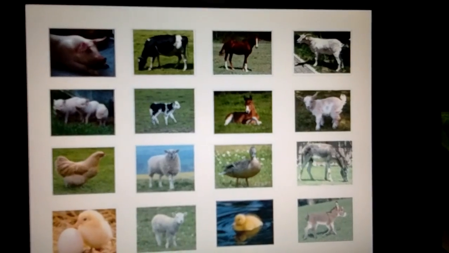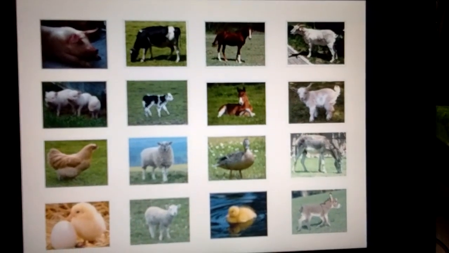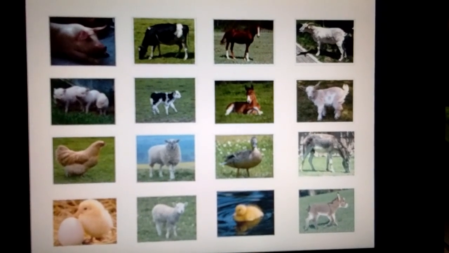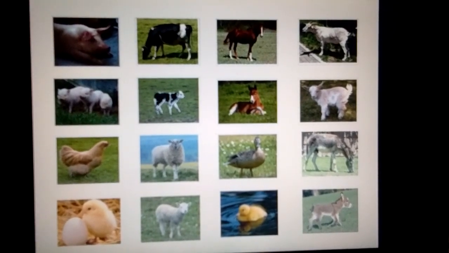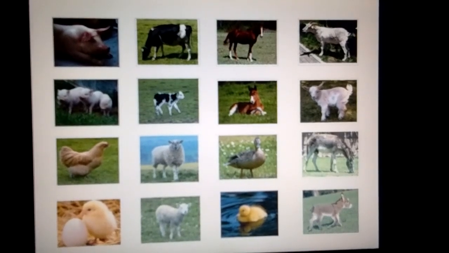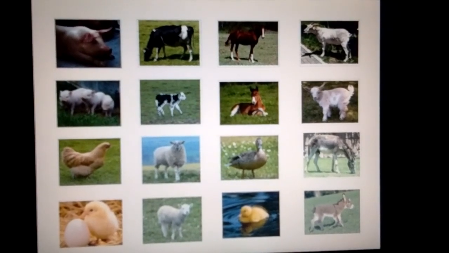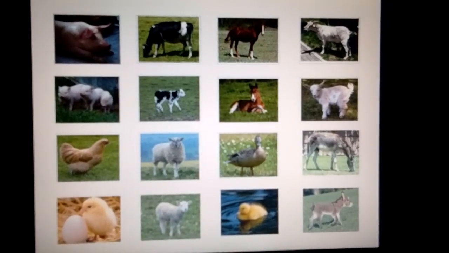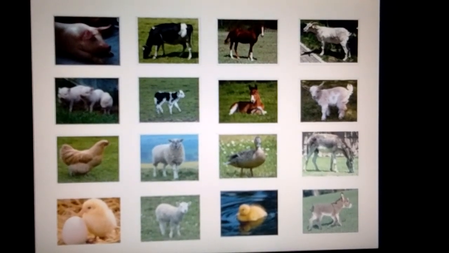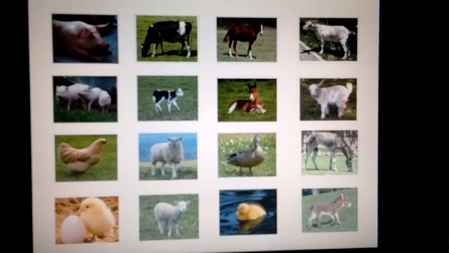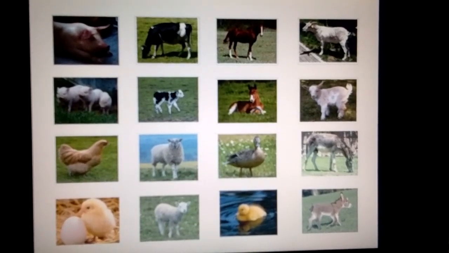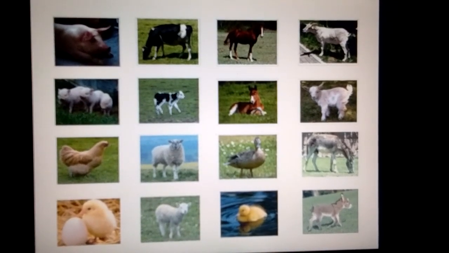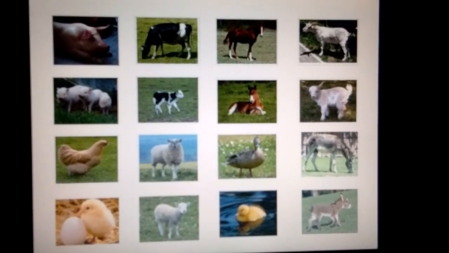First of all, I would like to show you some pictures and you have to identify. What comes to your mind when you see these pictures? Yes, these pictures are of animals. Today we are going to learn more about animals. We see different animals around us. Some animals are big while some are small.